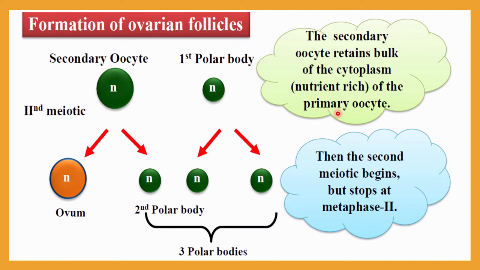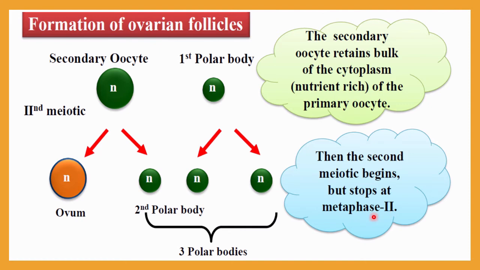Then the second meiotic division begins, but stops at metaphase 2. After the first meiotic division, the second meiotic division will be initiated, but it will not be completed.